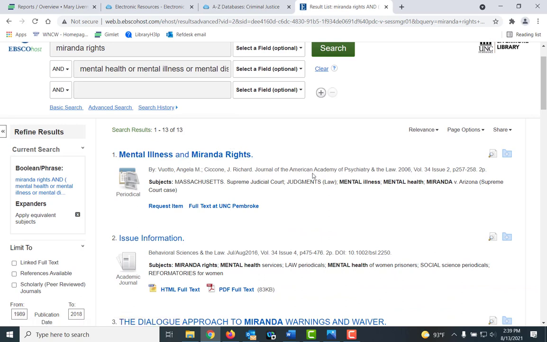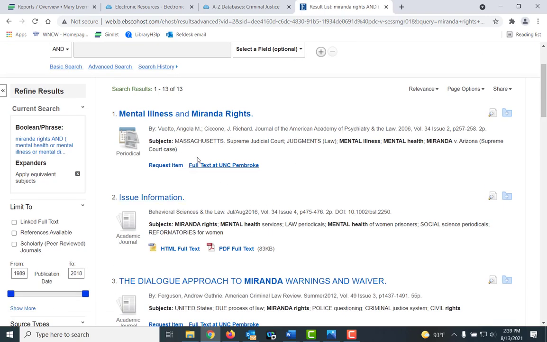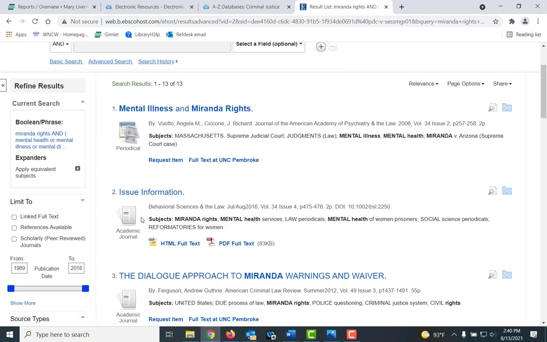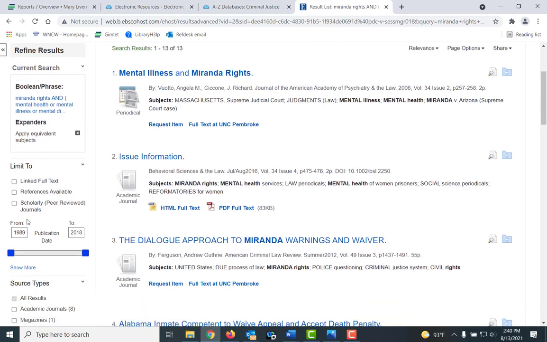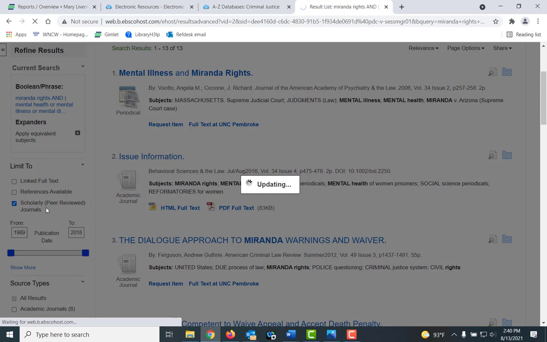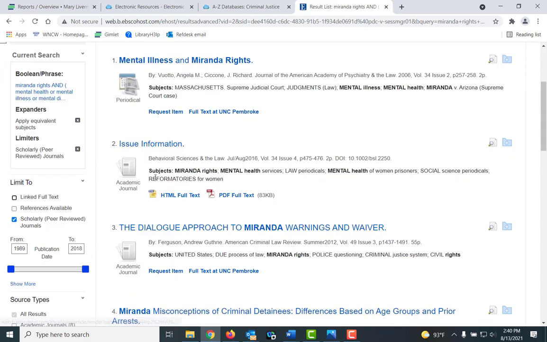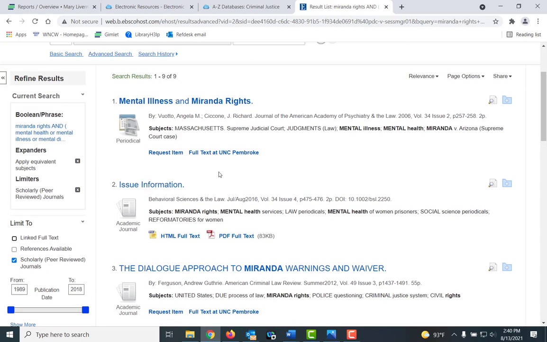Typically, you need more than this to write a paper. Also, these 13 results are both periodicals and scholarly peer-reviewed academic journals. There's a little bit of difference between them. Scholarly peer-reviewed journals are written by other professionals in the field. Periodicals may be written by other folks. But to limit to scholarly peer-reviewed, scroll down under limit to and just put a check in the box that says scholarly peer-reviewed. It updates my results, and I am down to 9.